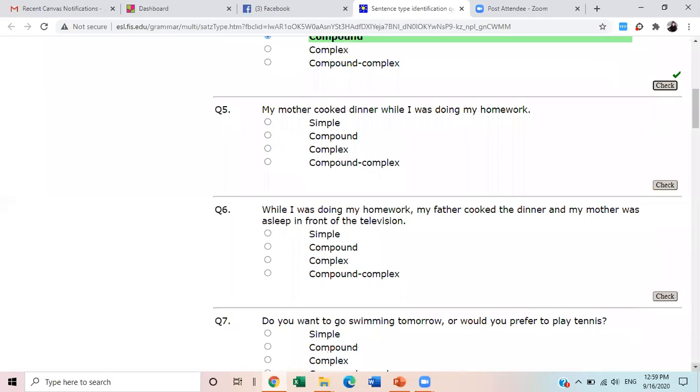My mother cooked dinner while I was doing my homework. Is it compound or complex? I think complex, ma'am. Okay, you think it is complex? Why do you think so? Why aren't you sure?